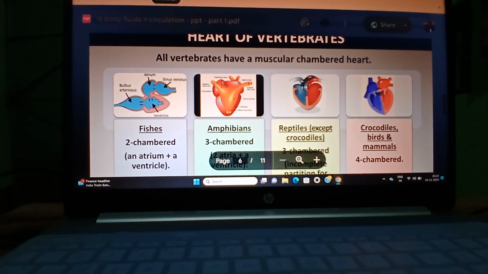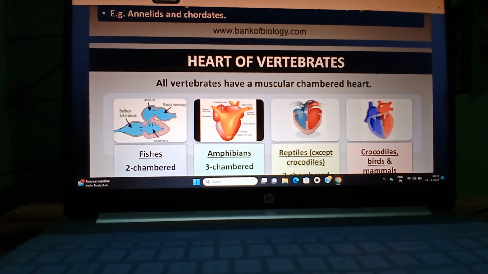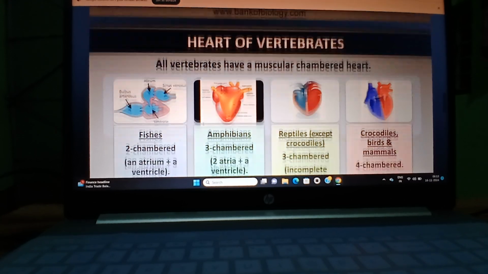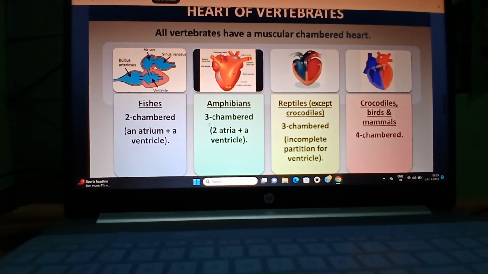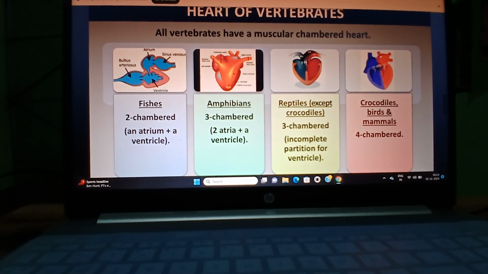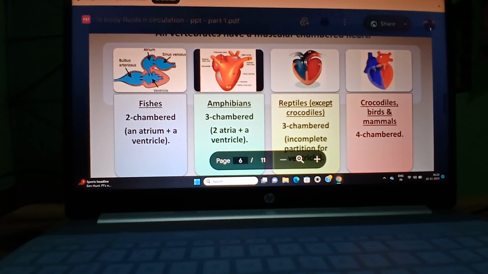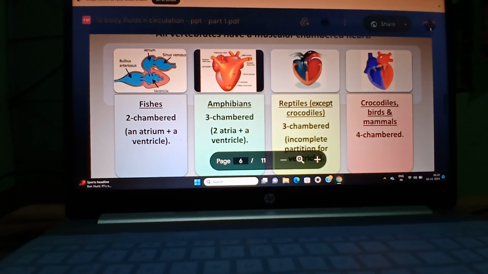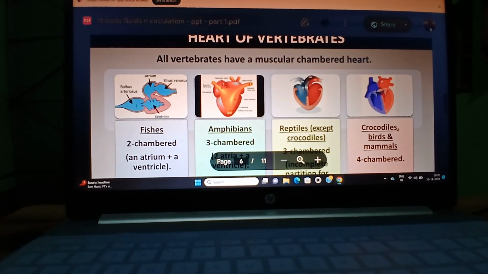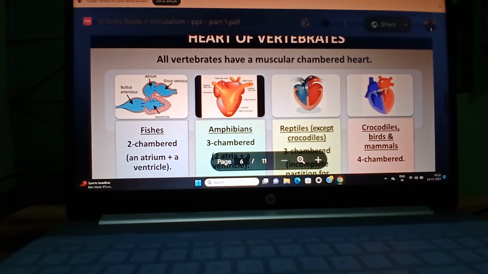Types of heart. Heart of the vertebrates: how many types of heart are there? Look, there is the two-chambered heart, this is the three-chambered heart, the heart of reptiles, and this is the heart of mammals and birds, the four-chambered heart. In the two-chambered heart, there is one atrium and one ventricle.